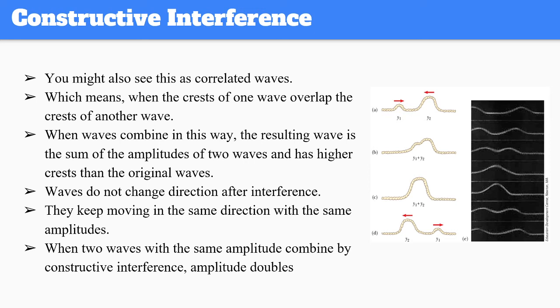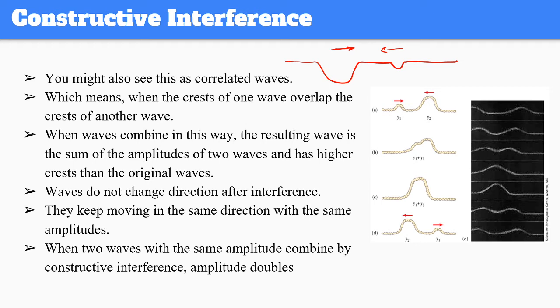Constructive is when you have two waves, it doesn't matter what amplitude they have, but the key thing is they have the same sign of the amplitudes. In this case, they both are positive. If you were talking about this, that would also create the same scenario. So once they interfere, once they are in the same location, they are going to increase their amplitudes to the sum of them.